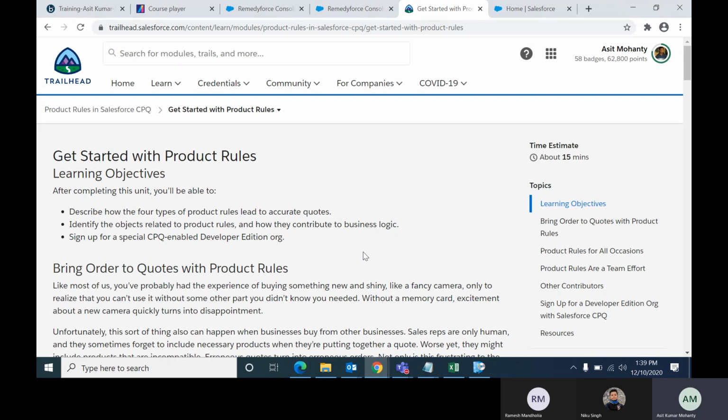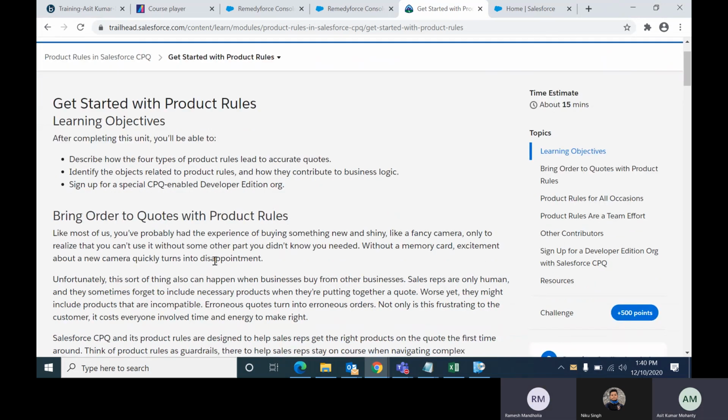Let's say product A is required, product B is required, product C is not required, but in a bundle product A, B, C is added. Whenever we add that bundle to the quote, by default products A, B, C will come, but we will restrict it before adding it to the quote, so product C won't come. We can do it by selecting and unselecting here, but this is a simple example. So what kind of configuration a sales rep can do with the product is decided by the product rule.